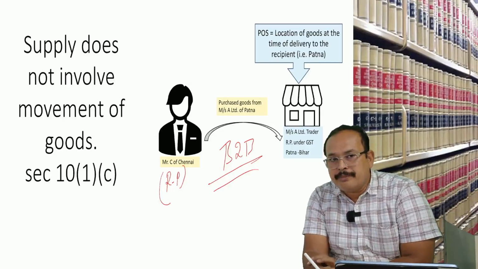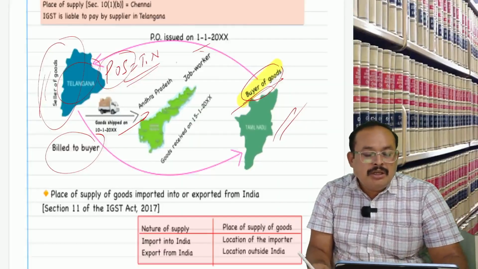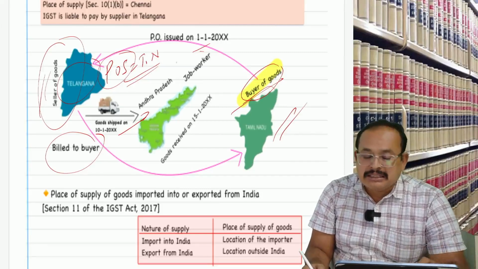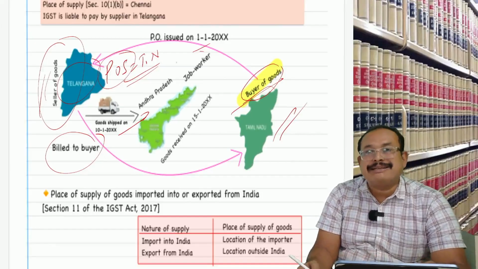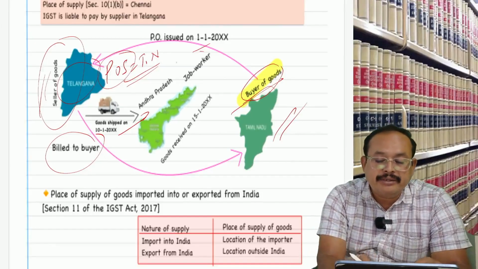Is that clear, sir? Now, coming to the point. Here we have a new clause in section 10(1), clause (ca).